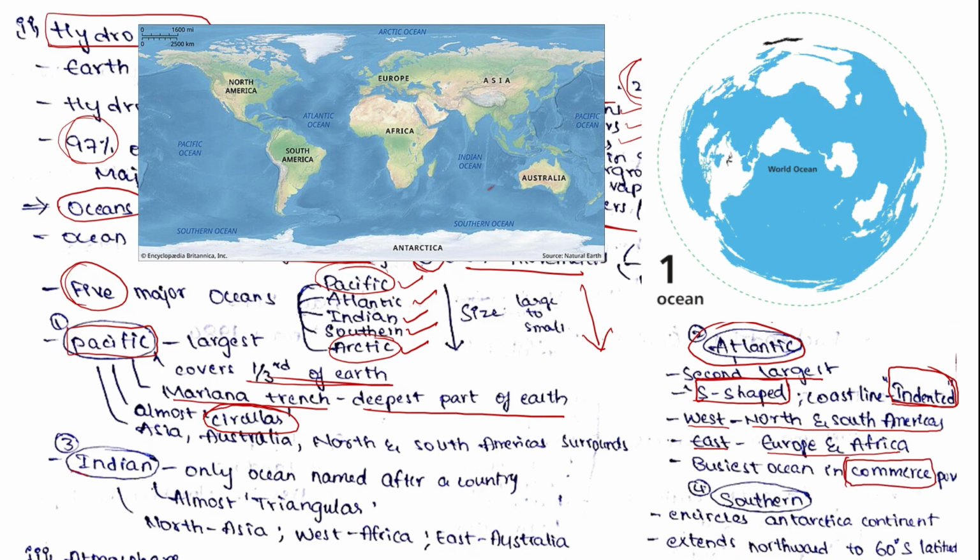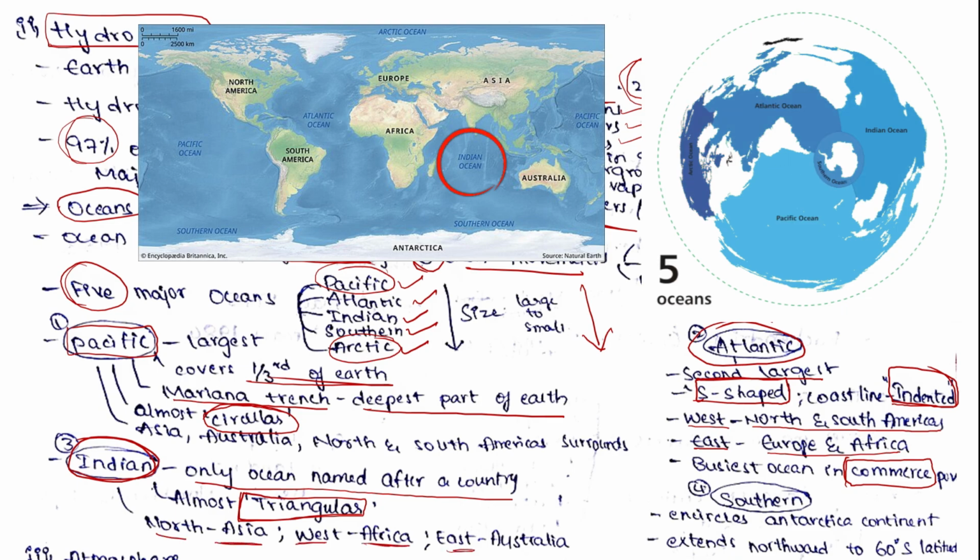Now let's come to our Indian Ocean. Indian Ocean is the only ocean that is named after a country, which is India, and it looks almost triangular in shape. And north of the Indian Ocean lies Asia, and west of the Indian Ocean is Africa, and east of the Indian Ocean lies Australia. So these are the important points given in the 6th class NCERT about Indian Ocean. Now the Southern Ocean. Southern Ocean encircles the Antarctica continent and extends northward to 60 degrees south latitude.